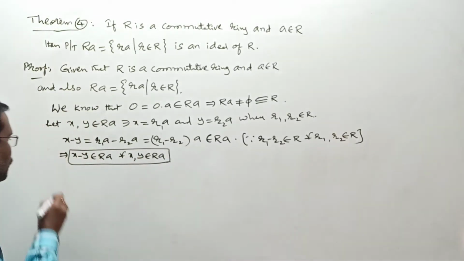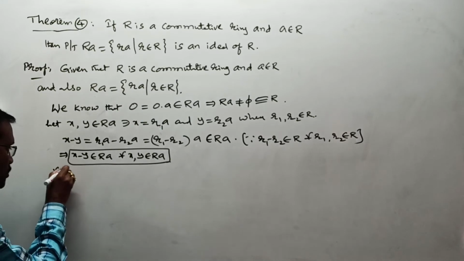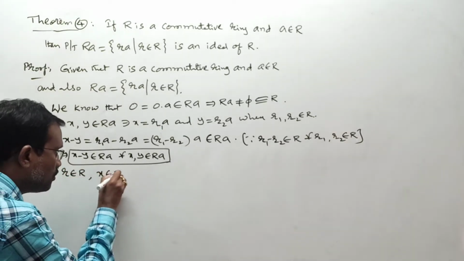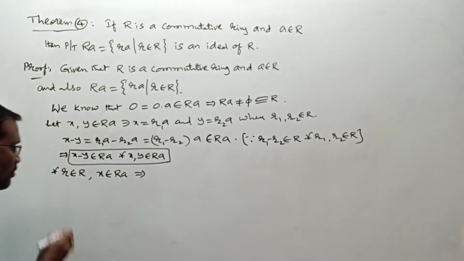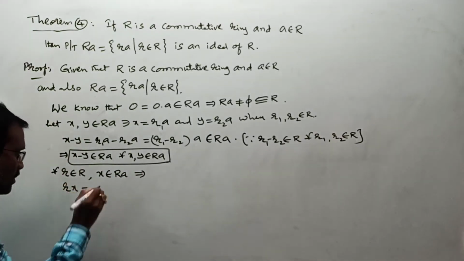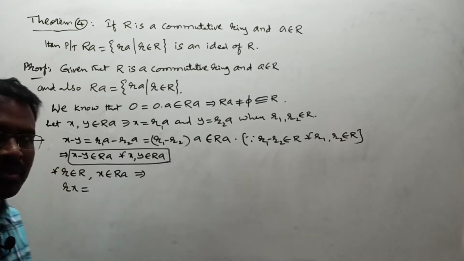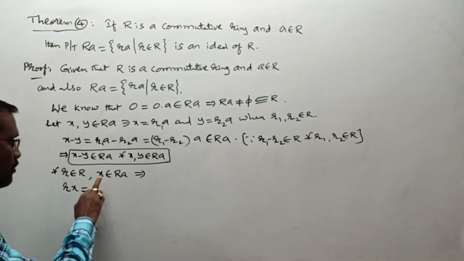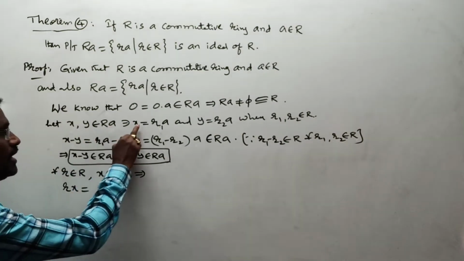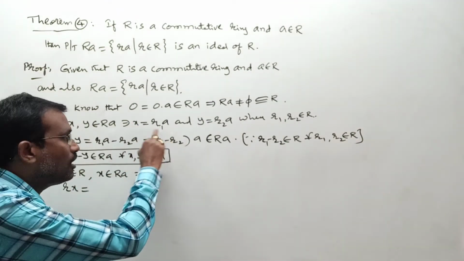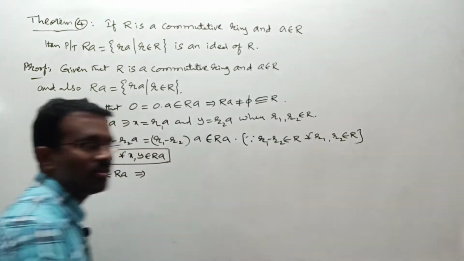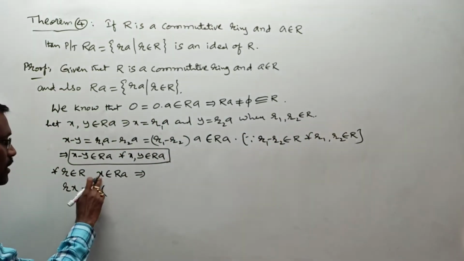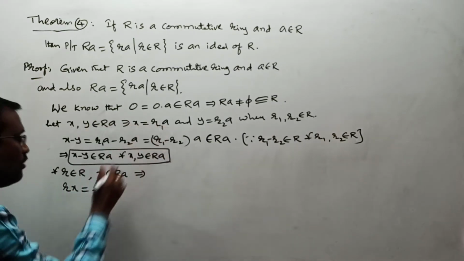Next condition. For all small r belonging to capital R and X belonging to RA, we must show that R into X belongs to RA and X into R belongs to RA. Then you say RA is an ideal of R. But we already know whenever X belongs to RA, X should be in what form? R1 into A, where R1 belongs to R. Here I want to substitute that. This R I want to keep as it is. X belongs to RA means what is the value of X?